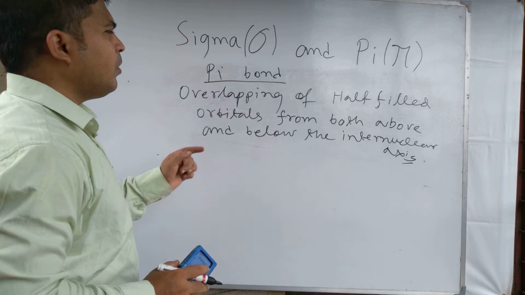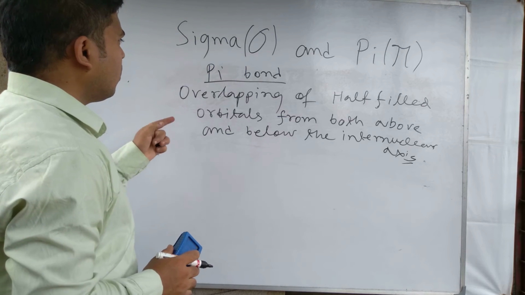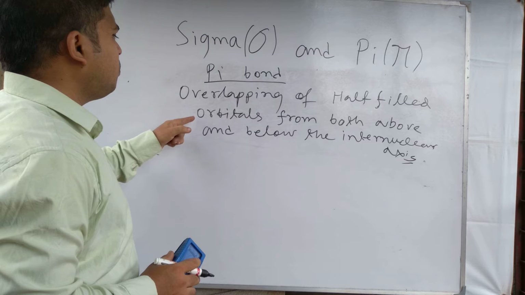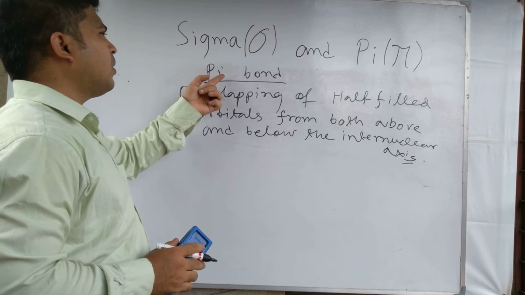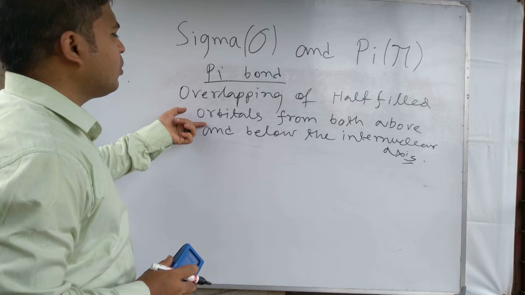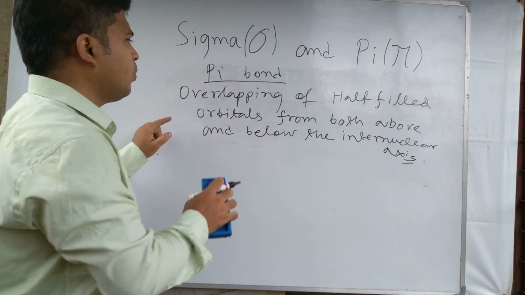It is overlapping of half filled p orbitals only that forms the pi bond, from both above and below the internuclear axis.